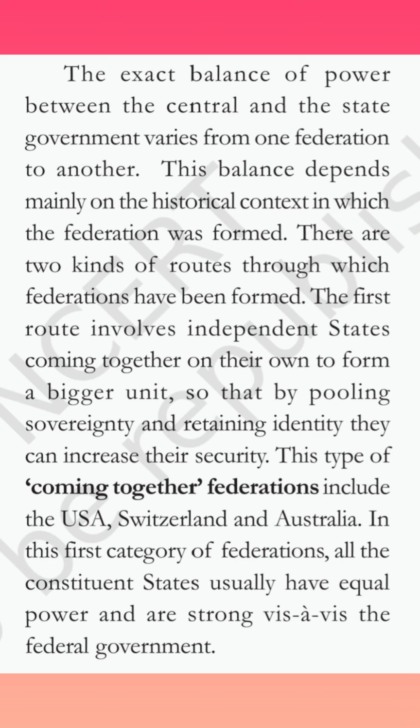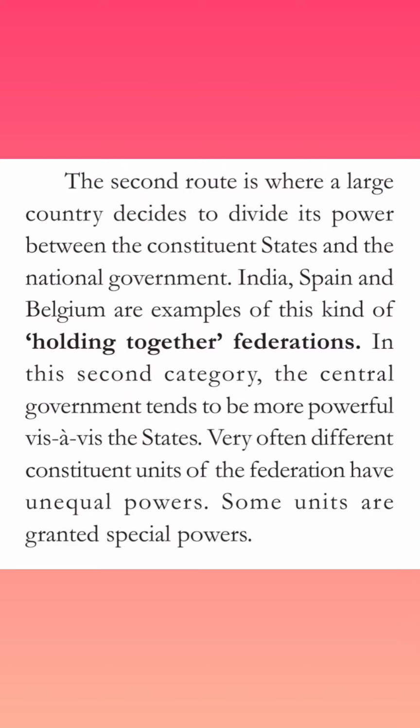Now let's talk about the second route, where a large country decides to divide its power between the constituent states. If you remember, in the first route there is a coming together of independent states, and in the second route there is division of power between the constituent states of a large country.